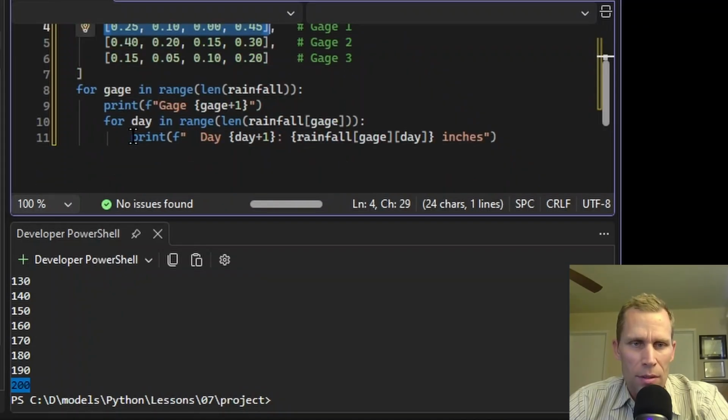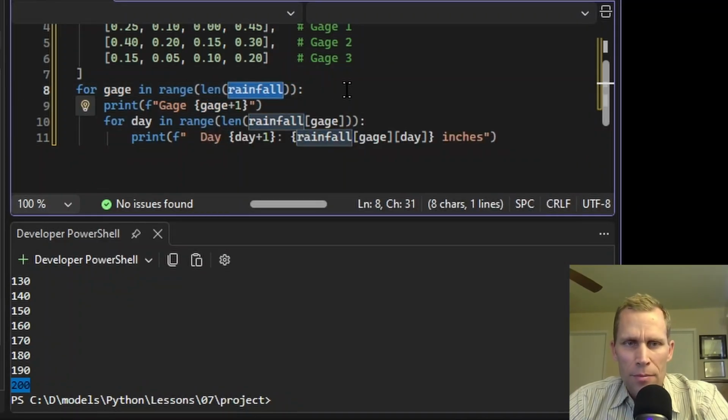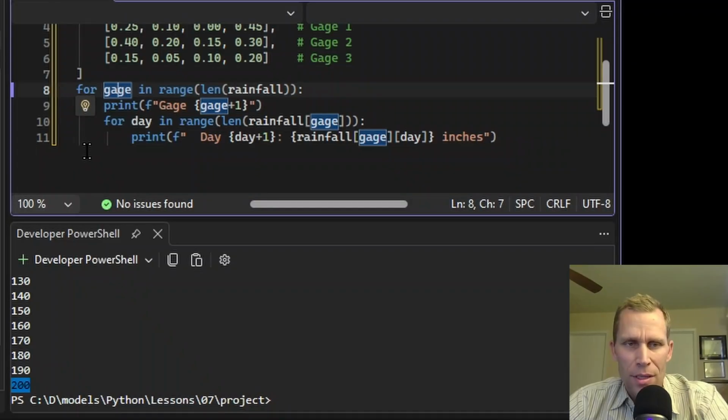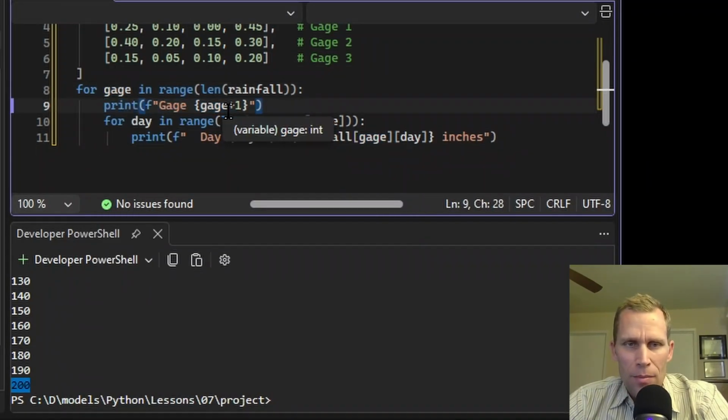So let's scroll down here. This outer loop here is going to loop through the number of items in the rainfall list. So length is the number of items in the rainfall list. That number is 3. So using this range function, the value of gauge, which we're defining right here, is going to be 0 and then 1 and then 2. After that, we're going to print out the gauge number, but we're adding 1. So instead of 0, 1, 2, it's going to print out gauge 1, gauge 2, gauge 3.